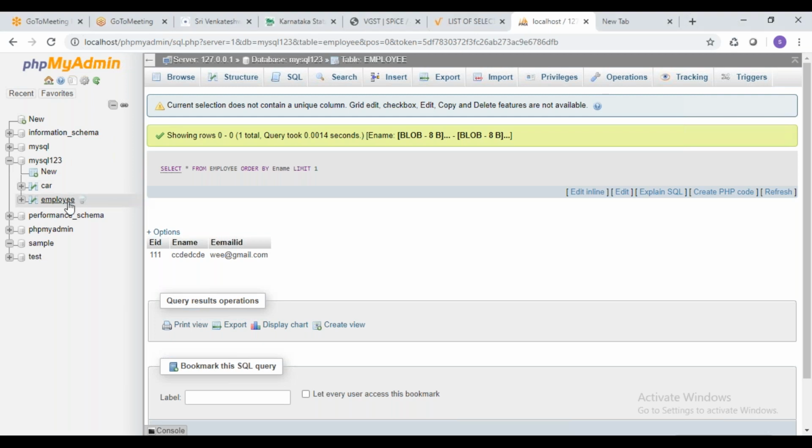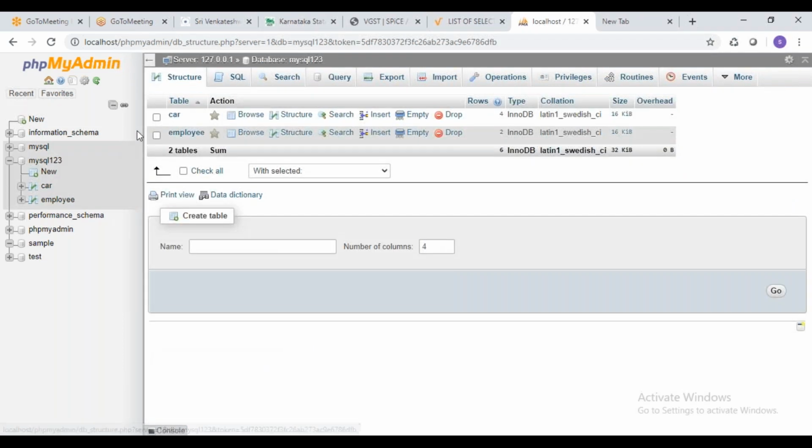Yeah. So now what I'm going to do is, I'm just going to create one more table within MySQL 123. I'm going to show you some more options. So I'll just create one table. The table name is STU1, students 1. I want 4 columns. I'm just creating 4 columns. So just click on go.